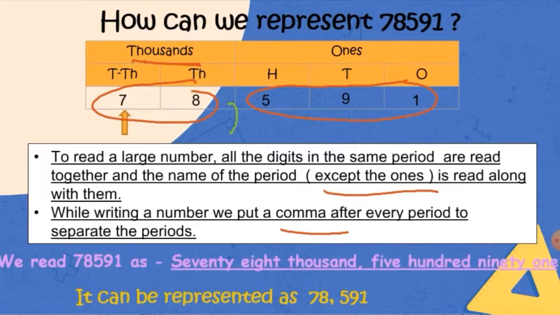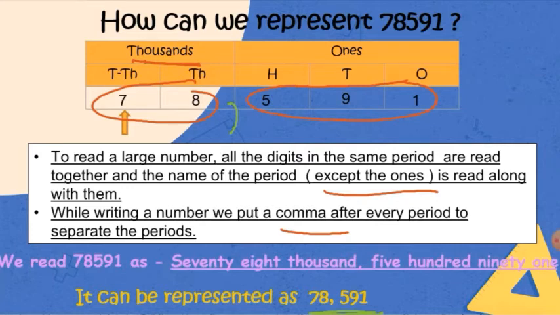Okay, it will be read as 78,591, and if we have to write them in figures, we'll write them as shown here. 7 and 8 are in the same period, so they will be kept together, and to separate them we have used here a comma, you can see. So 78 is in thousands period and 591 is in ones period, so they are kept together.